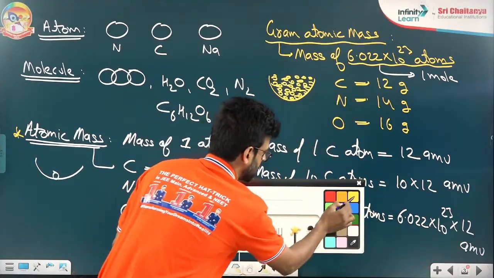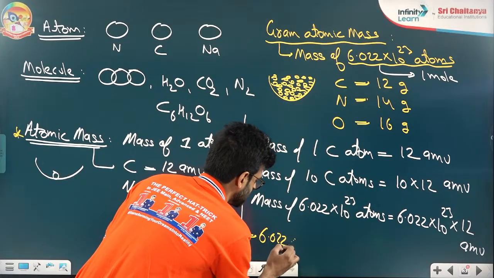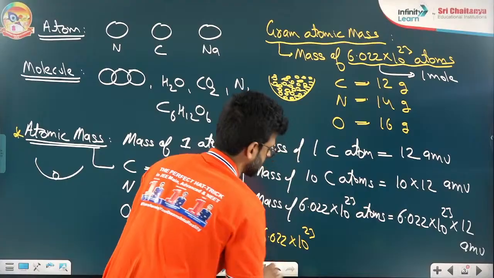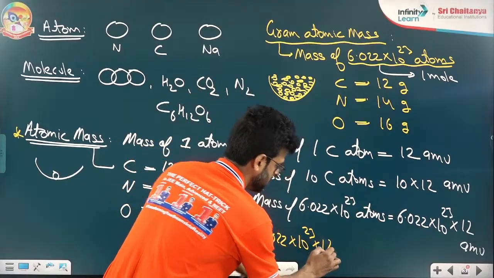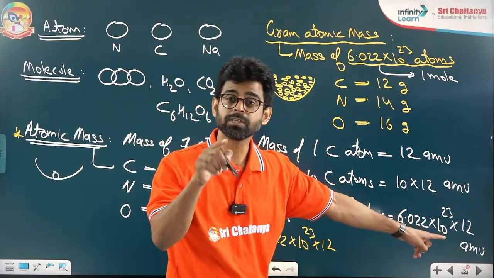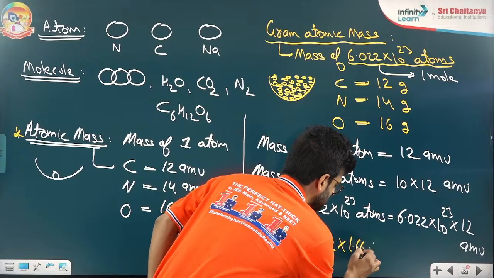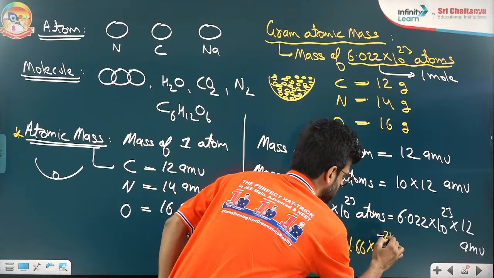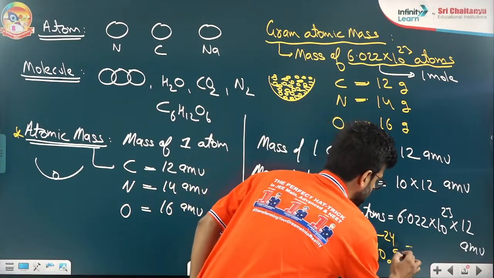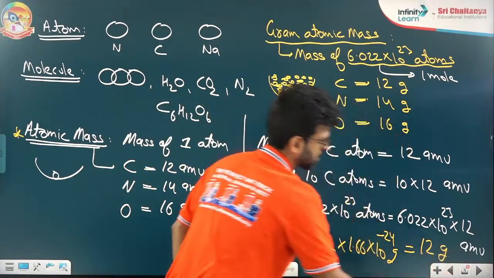You see, beta, what I'm doing: I am writing 6.022 into 10 to power 23 into 12. I'm converting this AMU into gram, just unit conversion. I will multiply by 1.66 into 10 to power minus 24 gram. And if you solve this, what is coming? 12 gram.